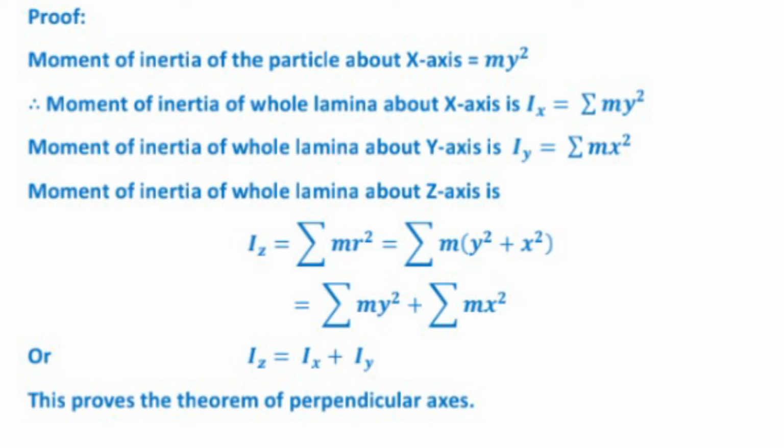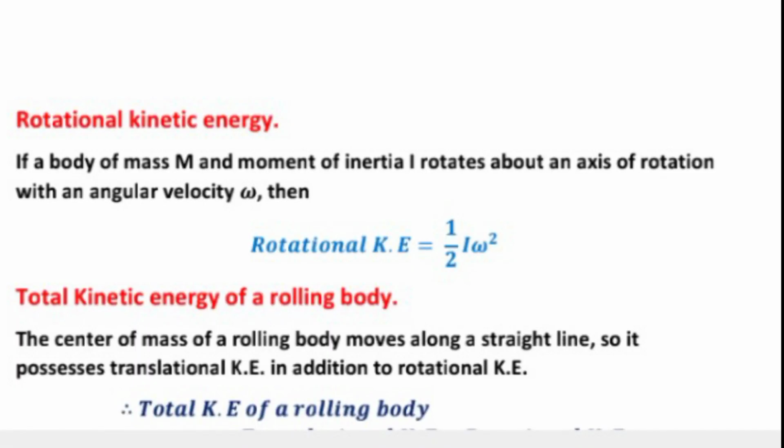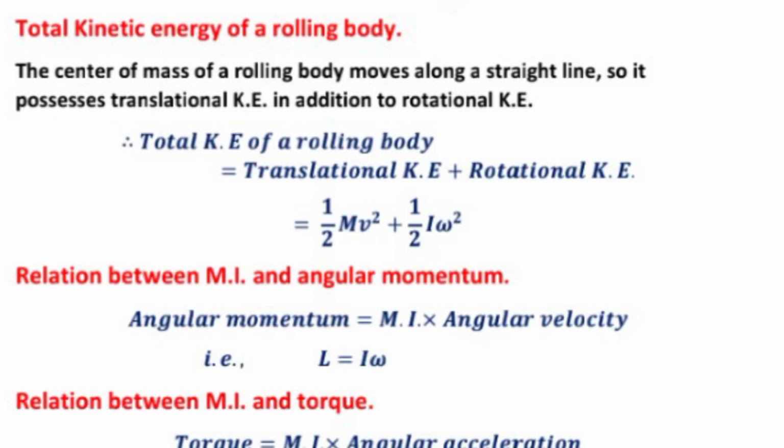Rotational kinetic energy. If a body of mass m and moment of inertia I rotates about an axis of rotation with angular velocity omega, then rotational kinetic energy is half I omega square. Total kinetic energy of a rolling body: the center of mass of a rolling body moves along a straight line, so it possesses translational kinetic energy in addition to rotational kinetic energy, and the total energy will be half mv square plus half I omega square.